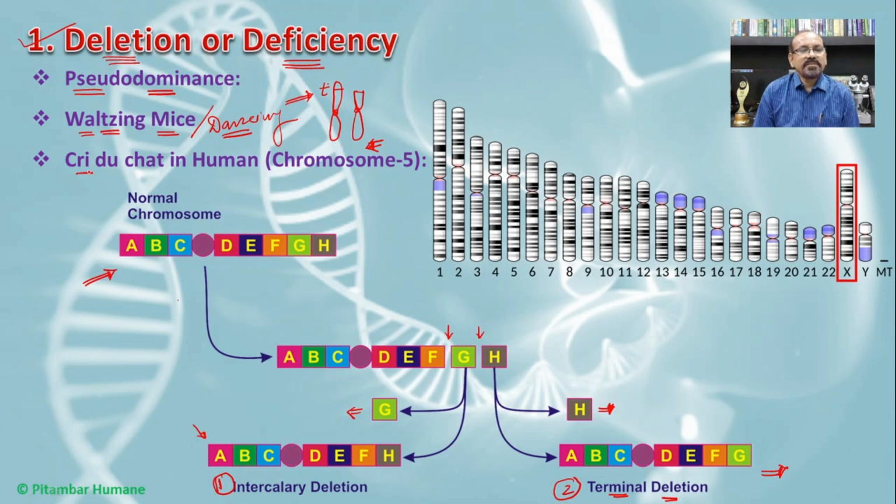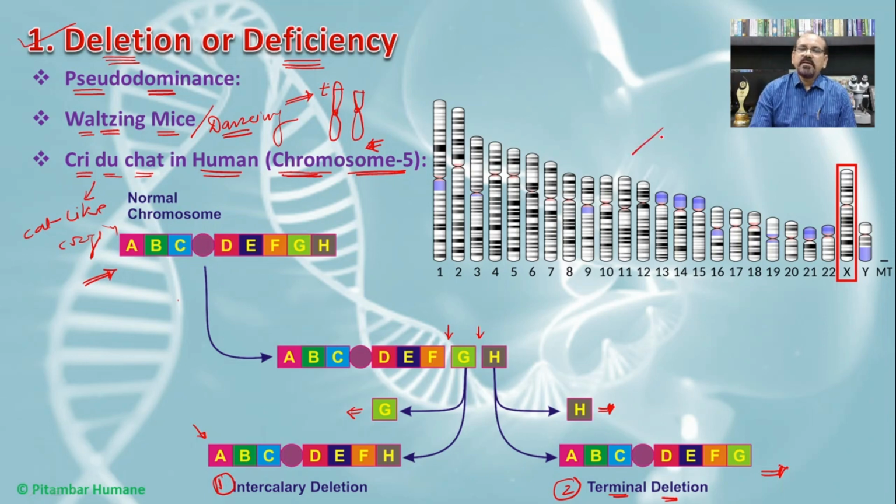The third one is cri du chat. Cri du chat means a cat-like crying. This is commonly found in humans as a genetic disorder because of deletion, and this deletion in humans is from the 5th chromosome.